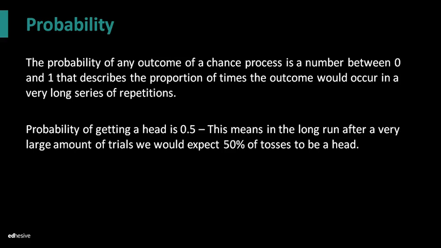Now, let's give a quick example here. We all know the probability of getting a head is 0.5, right? Now, first off, that is a proportion which you could change to 50% if you would like. This means in the long run, after a very large amount of trials, we would expect 50% of tosses to be a head. Okay?